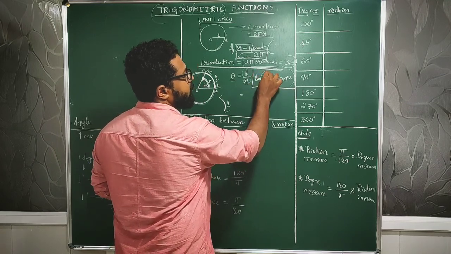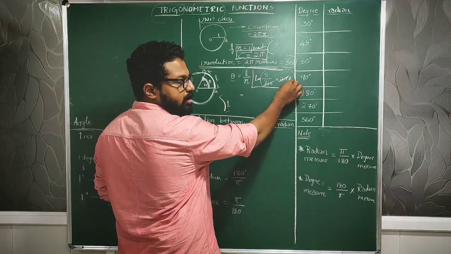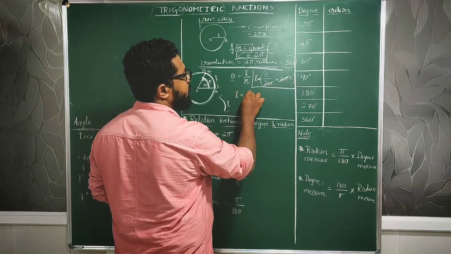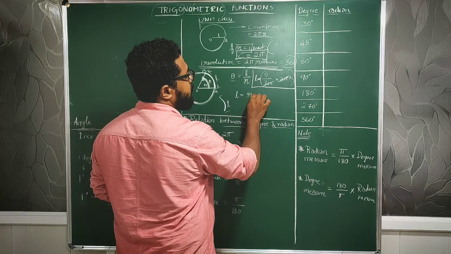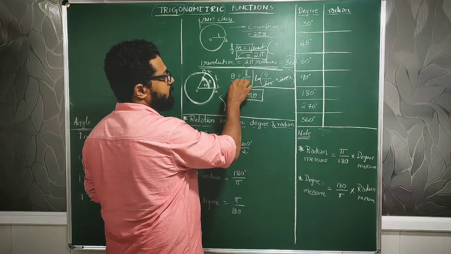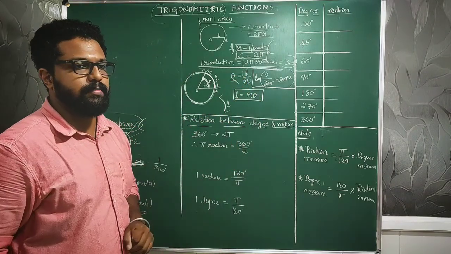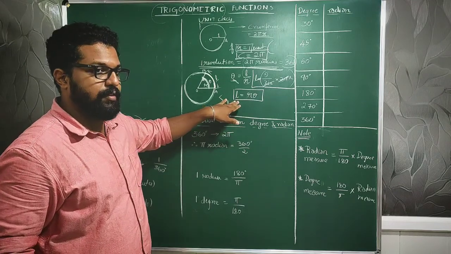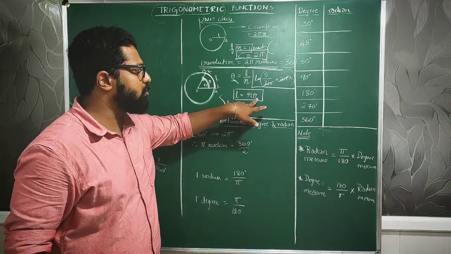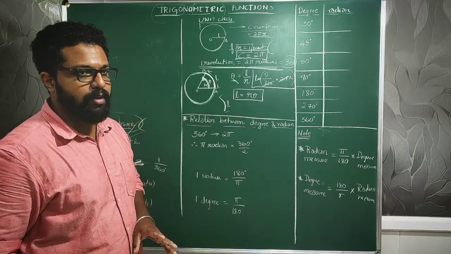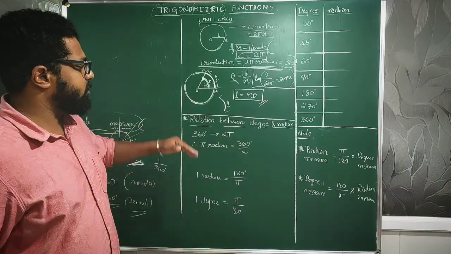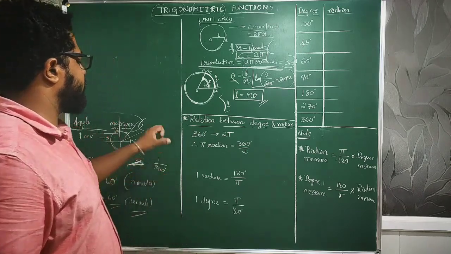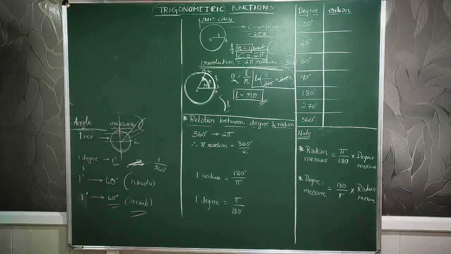Length of an arc is equal to theta by 360 into 2 pi r, where 2 pi and 2 pi got cancelled, this is equal to r into theta or theta into r. If I multiply here also, it will be the same thing. So the formula to find the length of an arc is the radius into the angle given to me. This will be helpful in solving a few of the problems. Then we will come across the next topic. So until then, quickly make a note of this, okay?